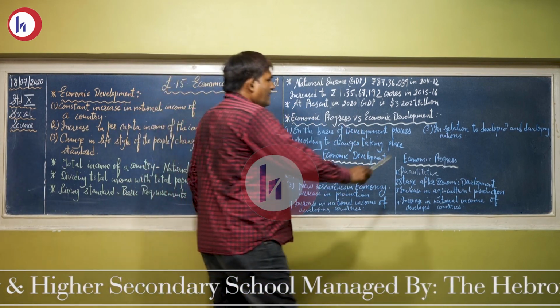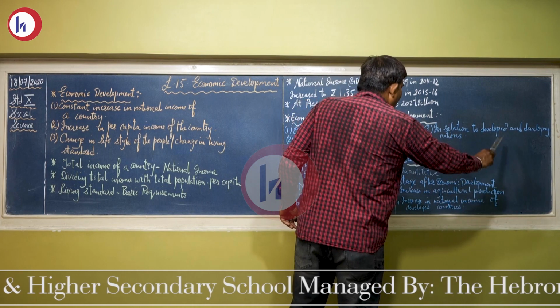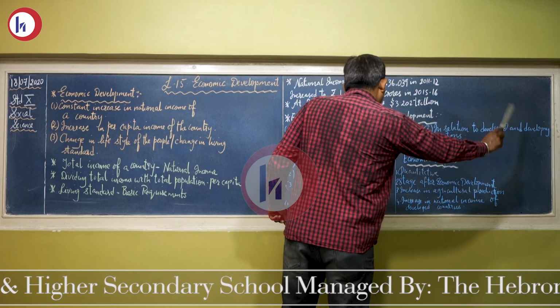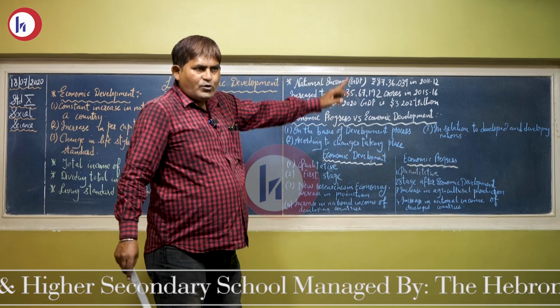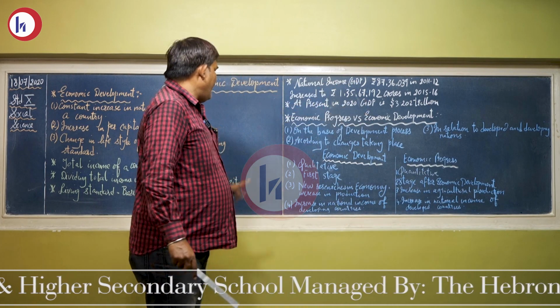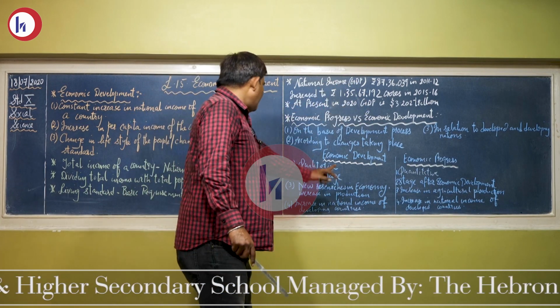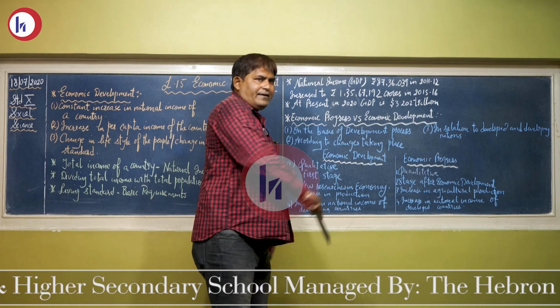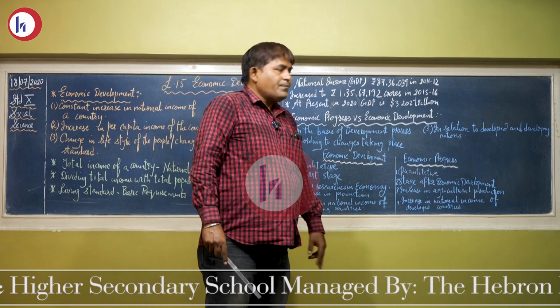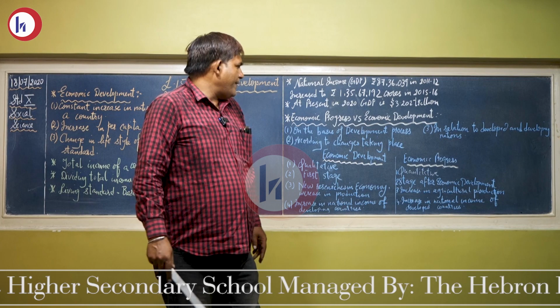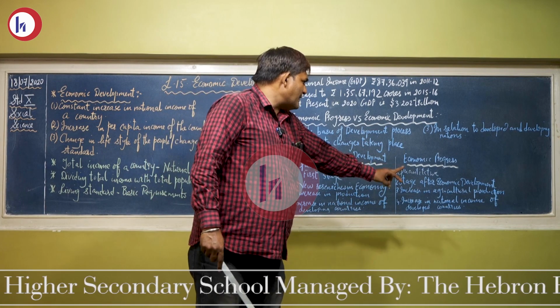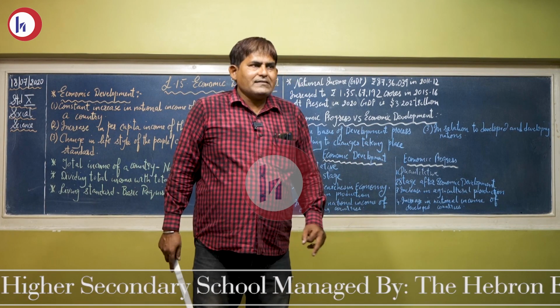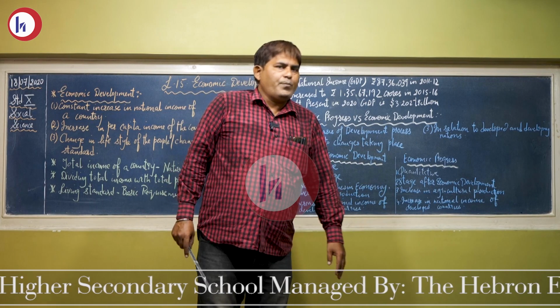My third point is in relation to developed and developing nations. Increase in national income of developing countries is termed as economic development, whereas increase in national income of developed countries is termed as economic progress.